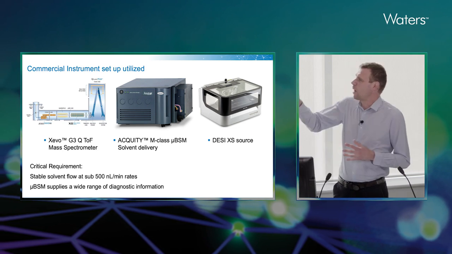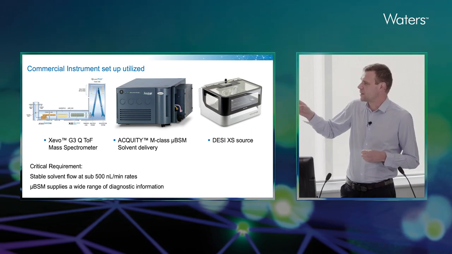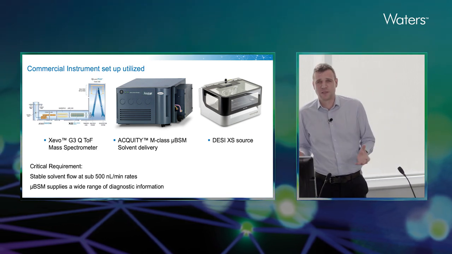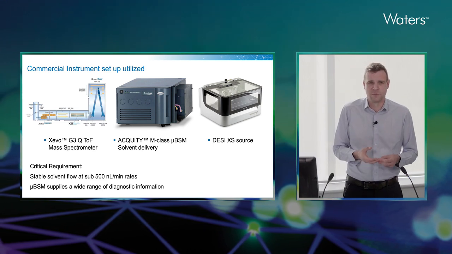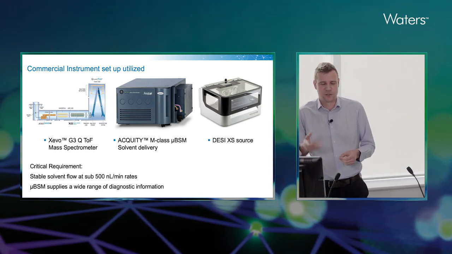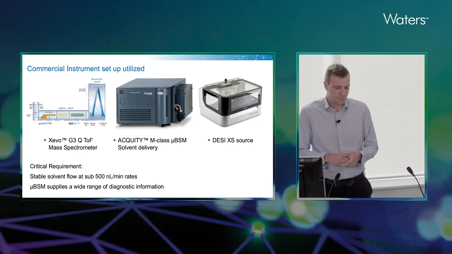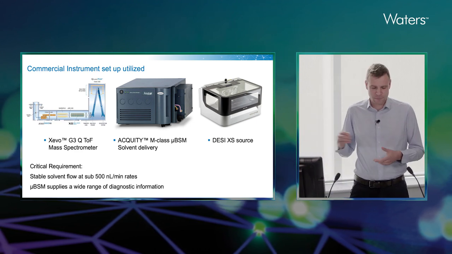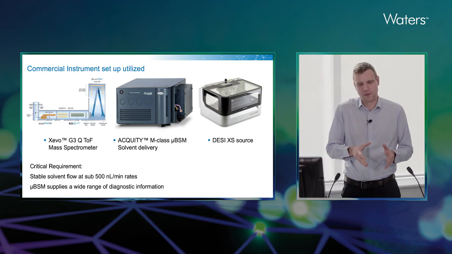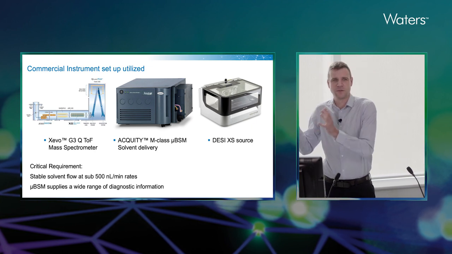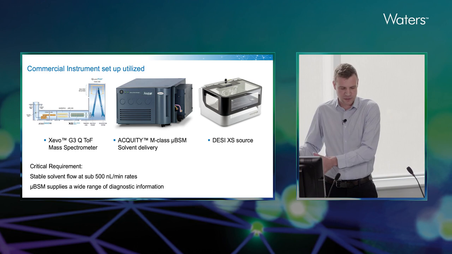Now this is why we've chosen to use the micro BSM, because this gives us a range of diagnostic information which allows us to see if anything is going wrong with our solvent delivery in terms of back pressure, pressure spikes, the pumping, which you can't see, say, on a syringe pump. This allows you to determine if you're having issues with your imaging because of your solvent delivery or because of something within the setup of the DESI source.